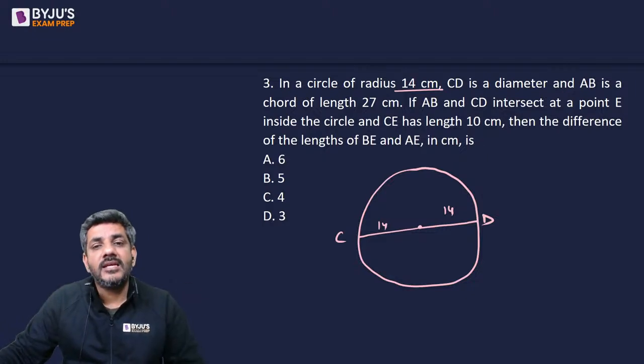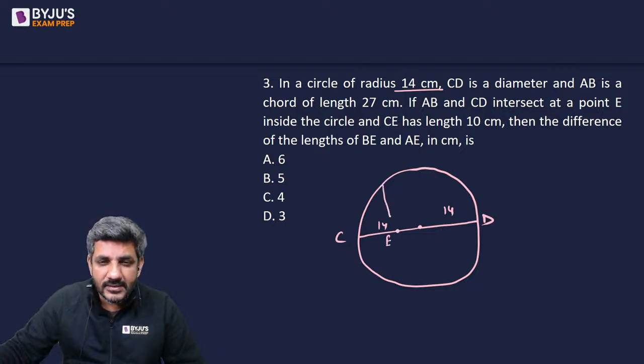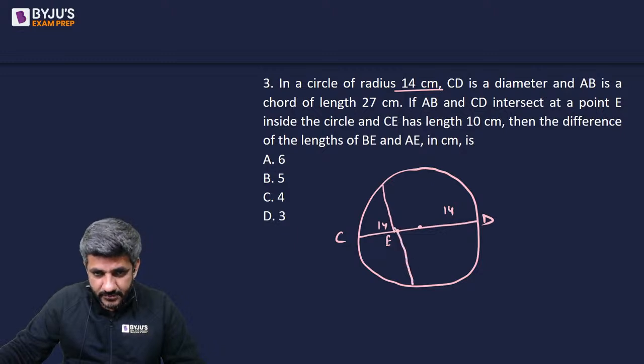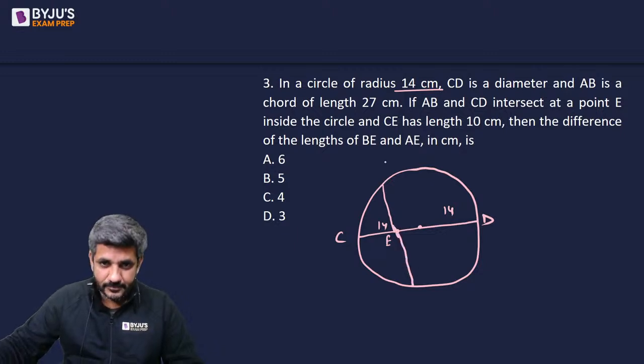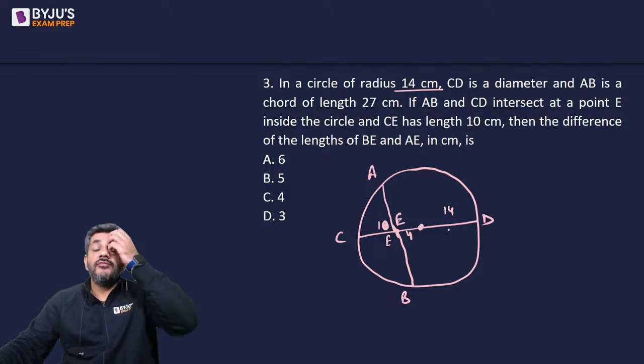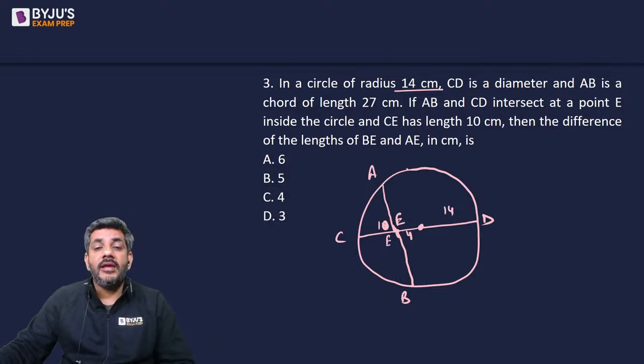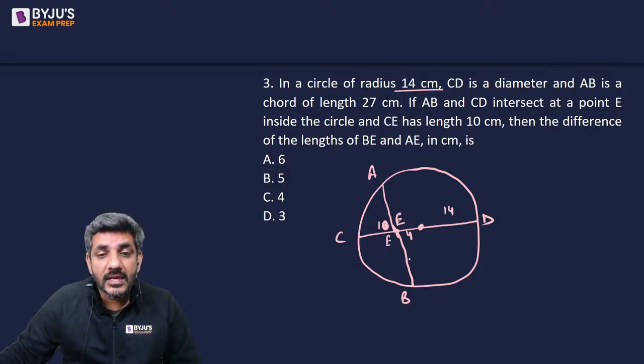And CE has a length of 10. अब CE has a length of 10. So that means E is somewhere here. और अगर E यहां पर है तो I can say AB would be something like this. The chord AB would be something like this, such that this length is equal to 10. तो ये length 4 हो गई और उसके बाद ये वाली length जो है हमारी 14 हो गई. Question is the difference of the lengths of BE and AE. तो इन दोनों की लेंथ का डिफरेंस मुझे चाहिए.